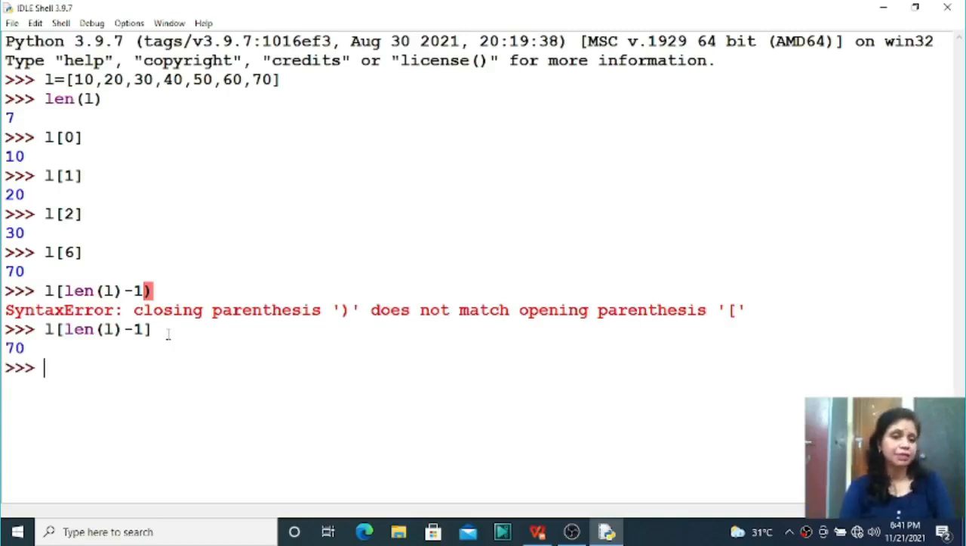Now the backward indexing concept. As we have discussed, backward indexing starts from -1 to minus length. Here not length -1, minus length, okay.